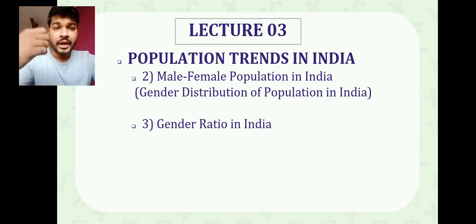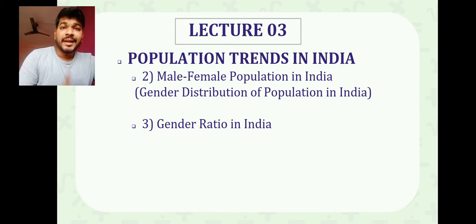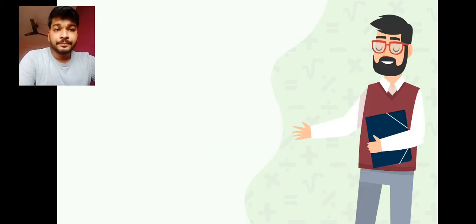Then, related to that, we will find the gender ratio in India. It is the calculation of how many females are available per 1000 males. So we are going to understand that data, exactly how many females are available for 1000 males in India. So let's start with the male female population in India.